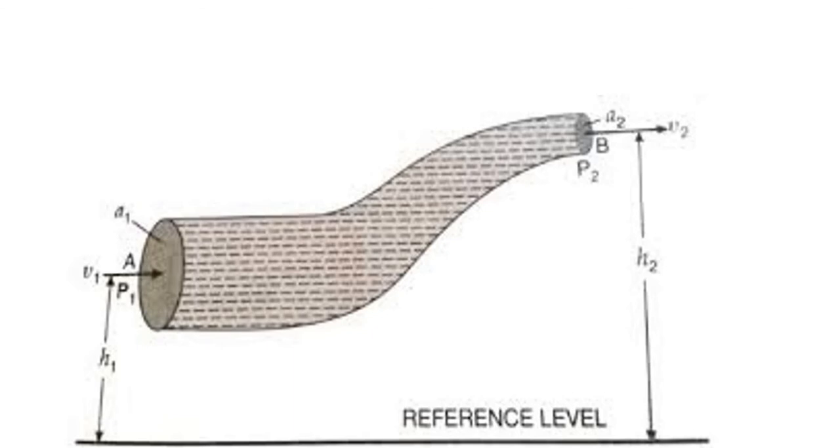Since the cross-sectional area at B is smaller, the velocity at B will be larger than the velocity at A. Let P1 and P2 be the pressures, and H1 and H2 the heights from the ground level. When marking H1 and H2, you have to measure exactly from the center of the cross-section. Is it clear? Now we will see how to prove Bernoulli's principle, which is basically the law of conservation of energy itself.